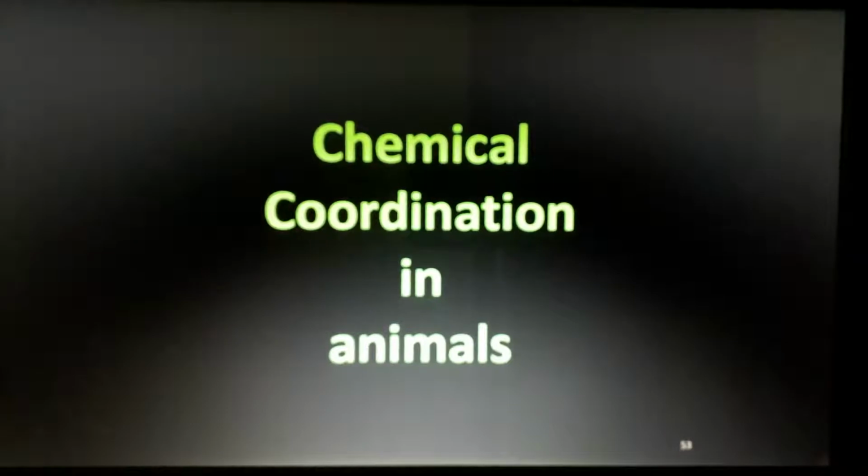Vertebrates means the animals that have a spinal cord. But plants are not vertebrates. They don't have any spinal cord or brain inside them.